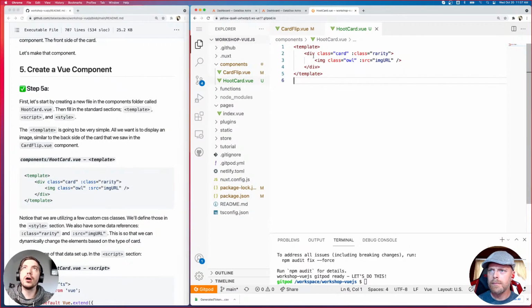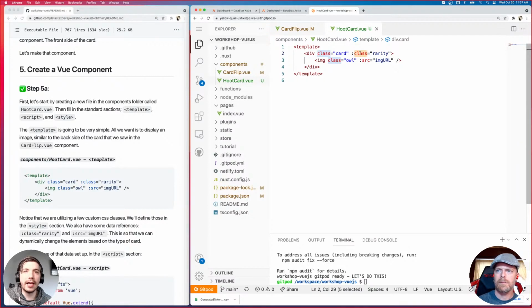And so we have our div that's going to have a class of card, which we'll define later in our style section, and then a dynamic class that is based on the rarity. So depending on the property that's coming in that determines its rarity, the class is going to be specified by that value, right?